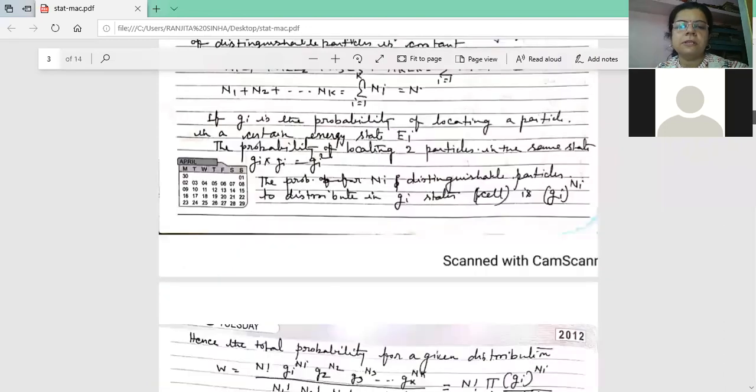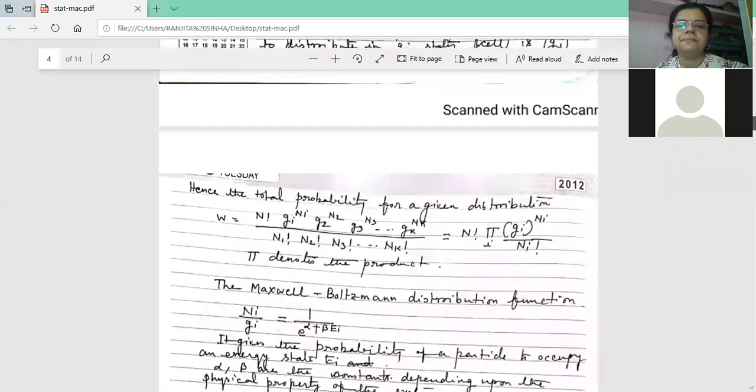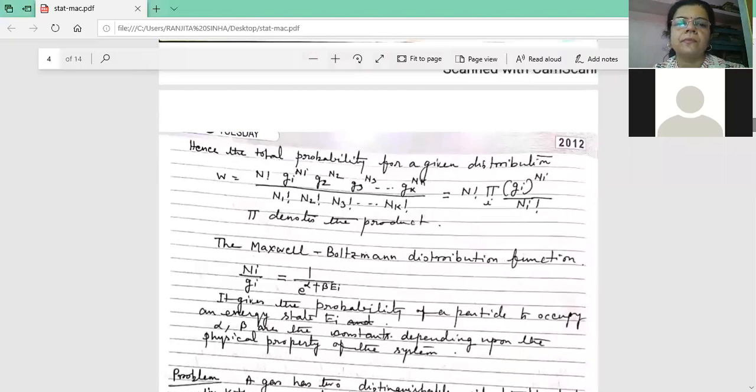Some theories are here. This is very important. W is the probability, that is, the total number of microstates for the Maxwell-Boltzmann distribution.